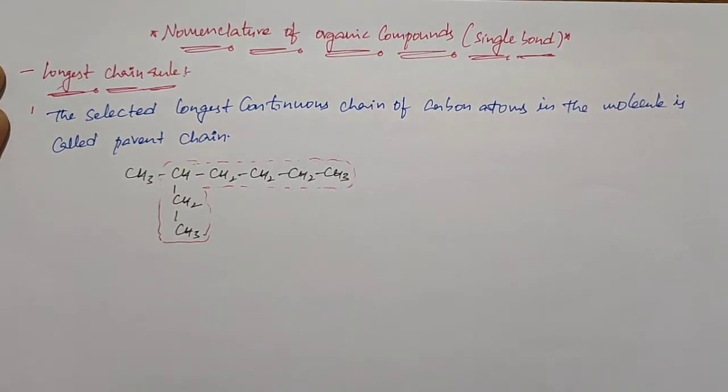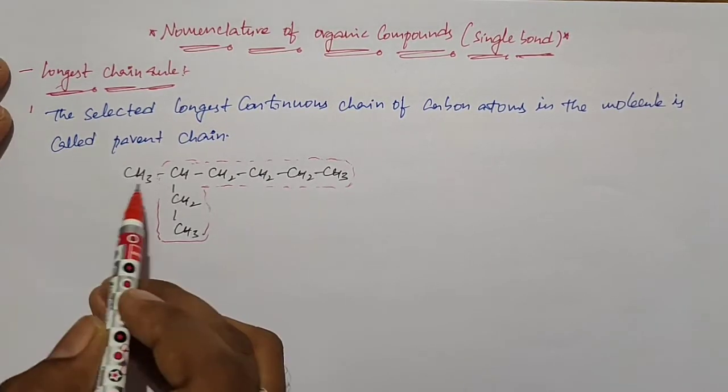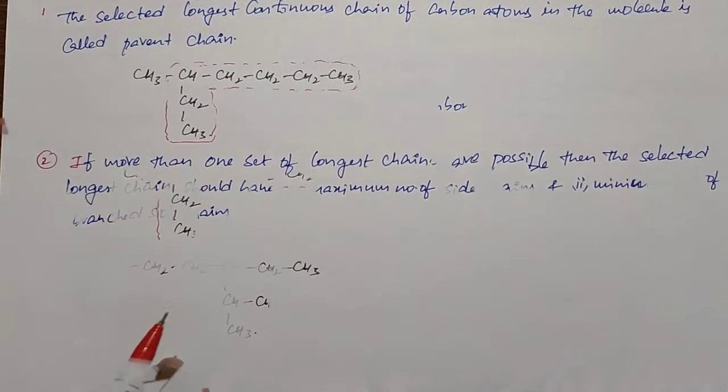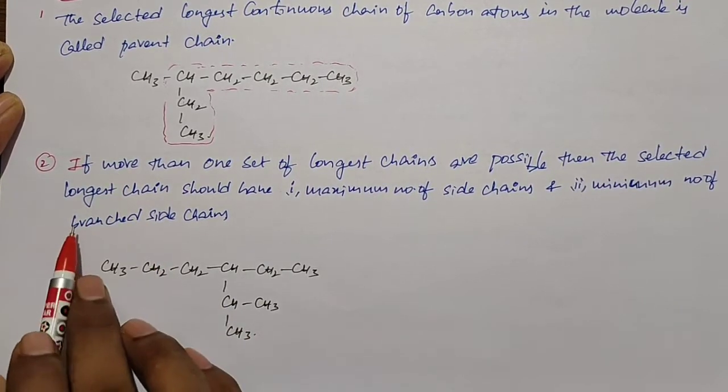So this is the parent chain. You can select any one of the chains, but it must consist of the maximum number of carbon atoms, and it is called the parent chain. The remaining ones are branch chains. Here the methyl group is the representation of a branch, or branch chain. In the selection of the longest chain, this is rule number 2.